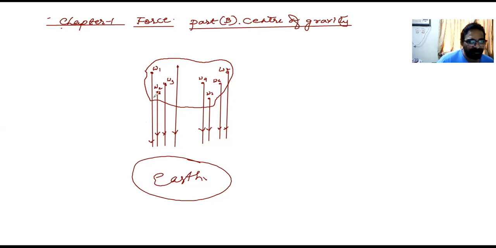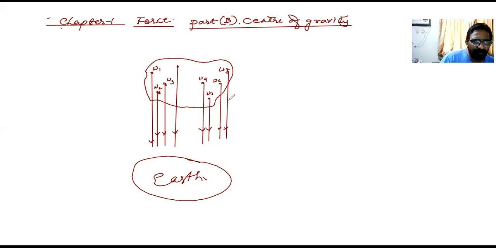So you can imagine these forces exerted by the earth on all these particles, that is, the force of gravity on the particles, are parallel to each other. You can imagine this because the size of the earth is very, very big compared to the size of the body. Got it? So for every particle, the earth exerts a force of attraction on it. We call it the force of gravity or the weight of the particle. So the weight is in the downward direction.